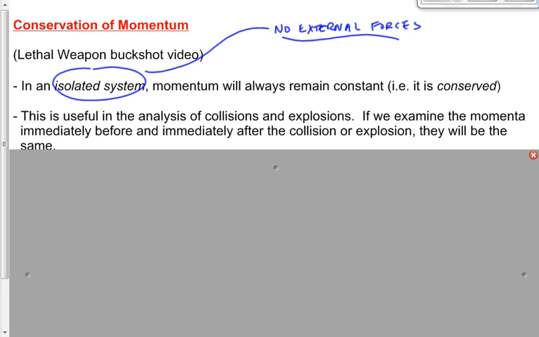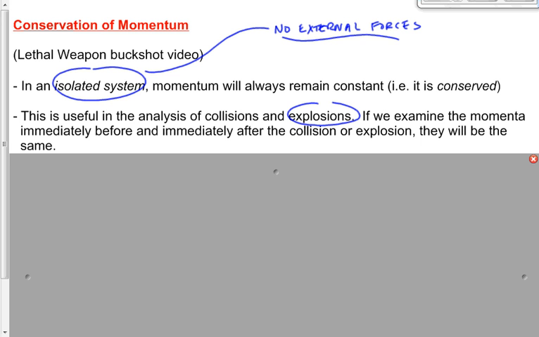Now, we're going to use this to solve collisions and what I call explosions, although we don't necessarily mean literally an explosion by that. Could be. A bomb goes off and pieces go everywhere. We could analyze that using the law of conservation of momentum, but it could be something as simple as firing a gun. It could be something even simpler. You're standing on ice, you've got a heavy ball, you throw it, the ball goes one way, you go the other way.